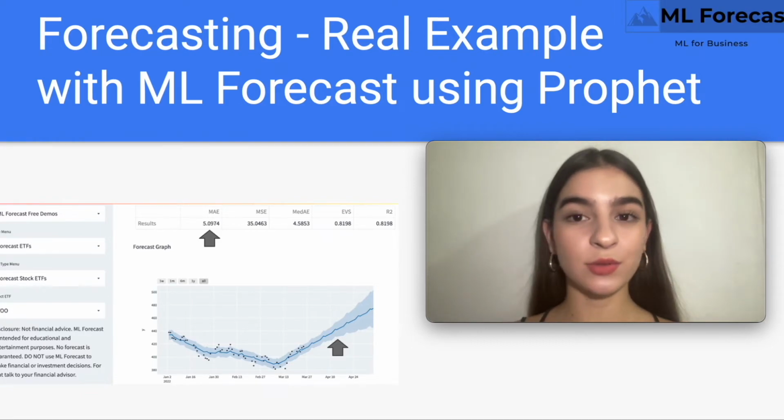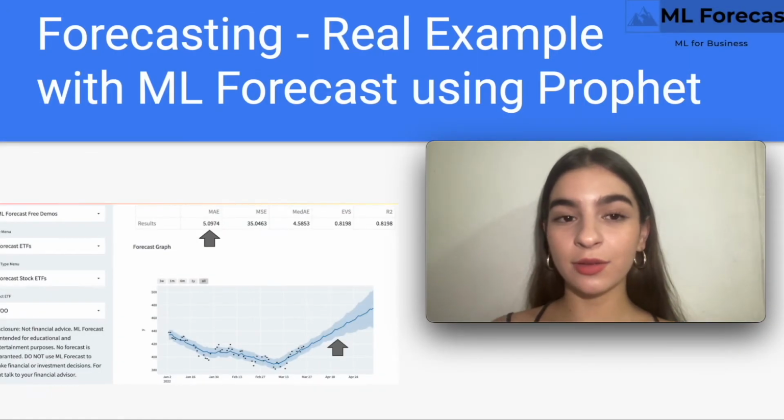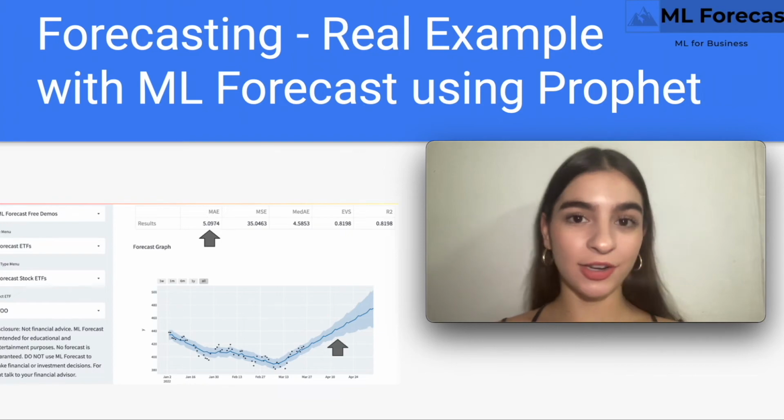A couple of things to notice. The software generates a model using Prophet with a range of possible future forecasts, which are shown by the blue channel that overlays the forecast line. The actuals are dots. Second, the model generates a number of metrics including MAE that we discussed earlier.